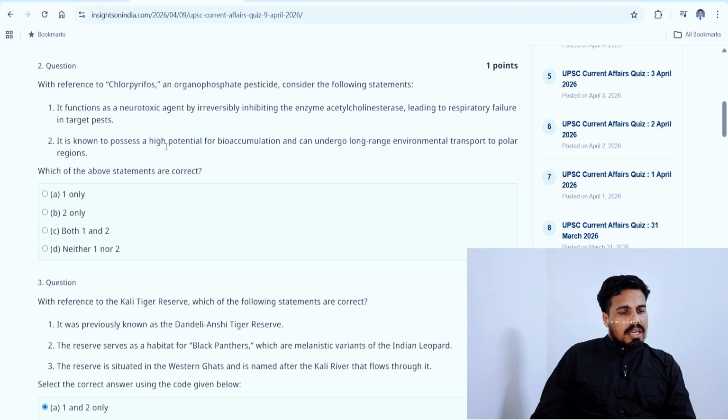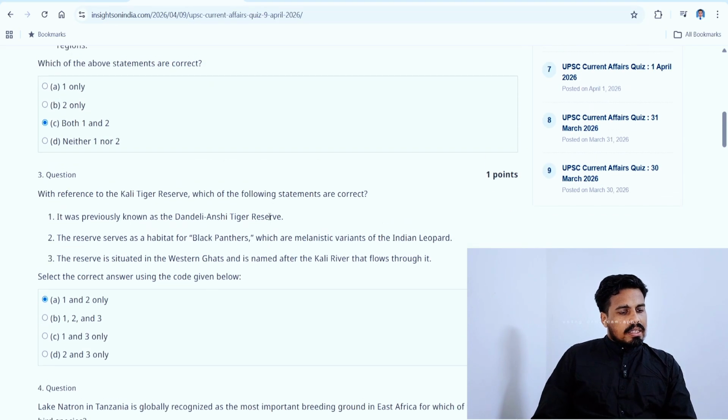It is known to possess a high potential for bioaccumulation, since it is phosphate, this has a tendency to bioaccumulate, and can undergo long-range environmental transport to polar regions. I'm not sure about polar regions. See, whatever we do here, that is nature's rule. Whatever we do here, the damage accumulates in the polar region. So mentioning the polar region may be one of a reasonable logic here. So we will mark both as correct. And third one we answered.